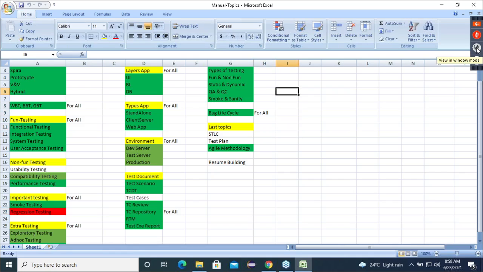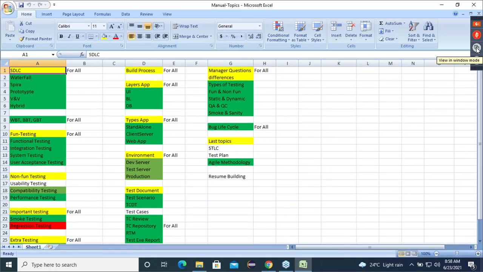Okay, now the screen is visible for everyone. Now observe, guys. SDLC and all the models, white box, black box, gray box testing, functional testing, integration testing, system testing, and user acceptance testing.